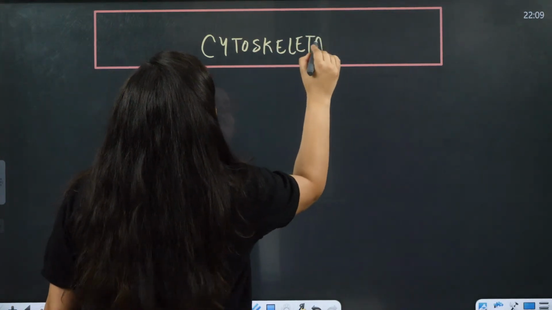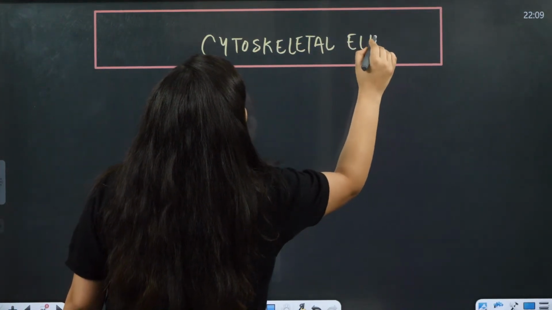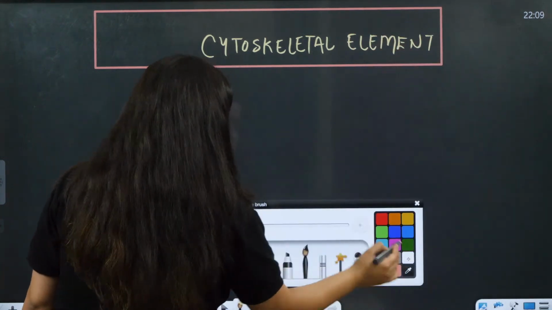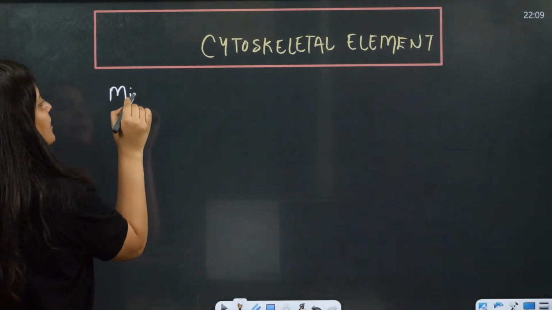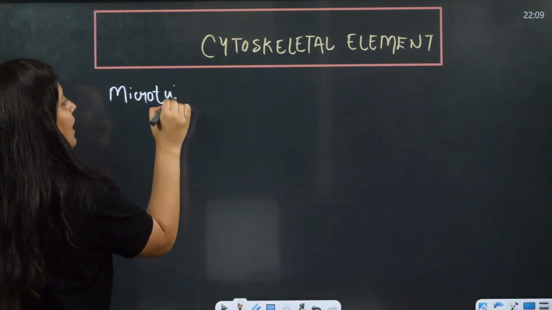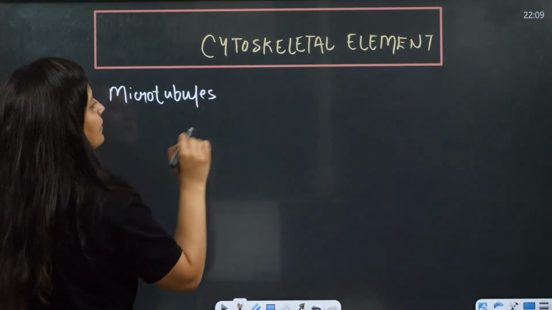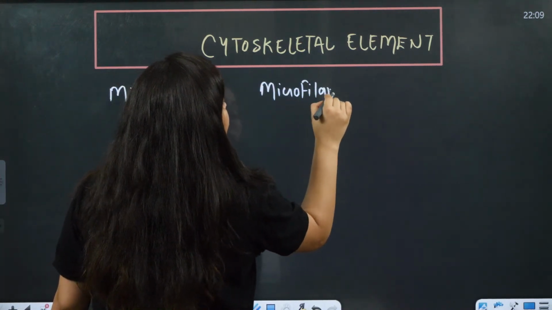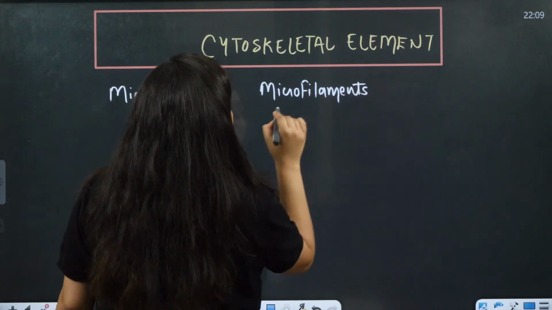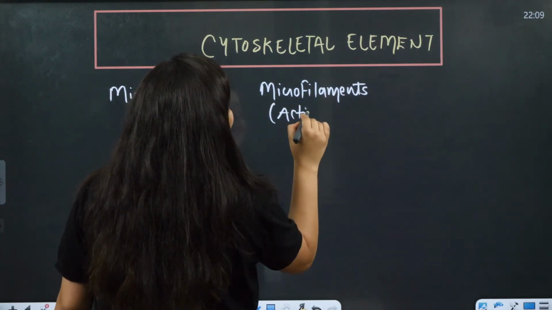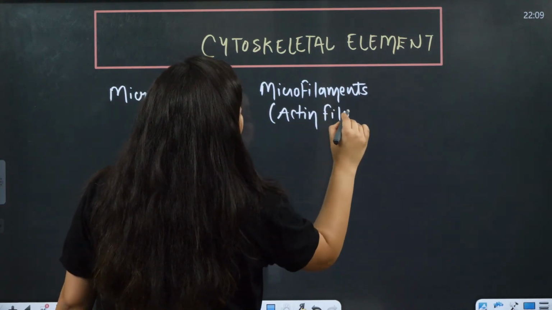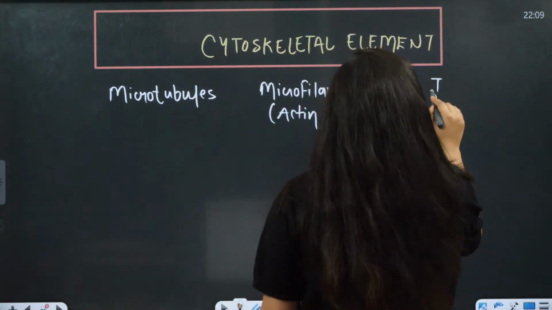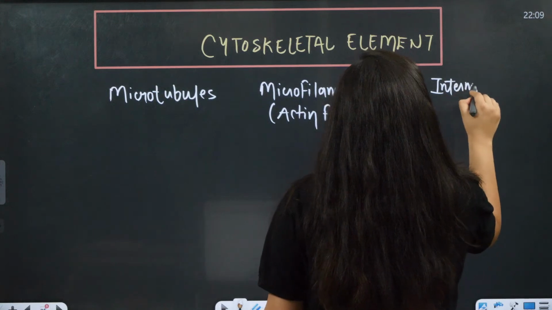Not in detail but still, right? We will be talking about microtubules. We'll be talking about microfilaments, also known as actin filaments, and then we have intermediate filaments.